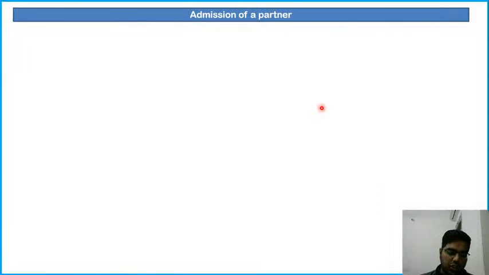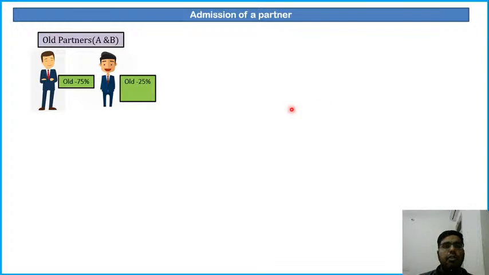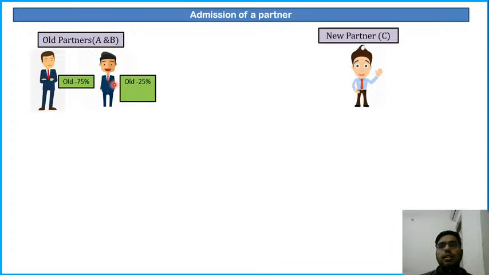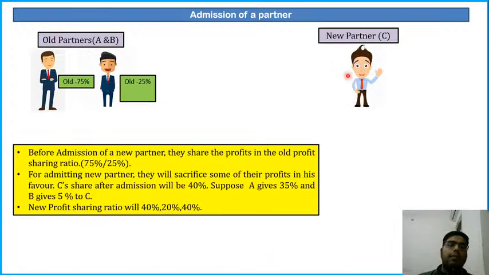Next topic is admission of a partner. When you are admitting a new partner in the business, suppose these are the old partners A and B. The old partners are sharing the profits in 75% and 25%. 75-25 is the ratio of sharing the profits. This is a new partner C. Now, before admission of a new partner, A and B share the profits in the old profit sharing ratio 75-25%. Clear? For admitting a new partner, they will sacrifice some of their profits in his favor.